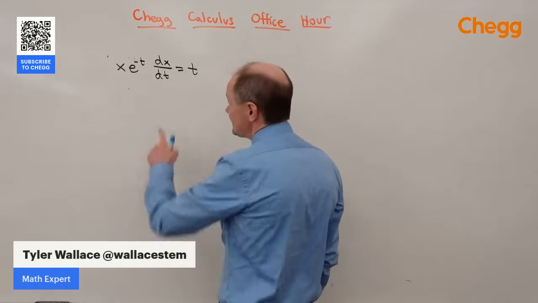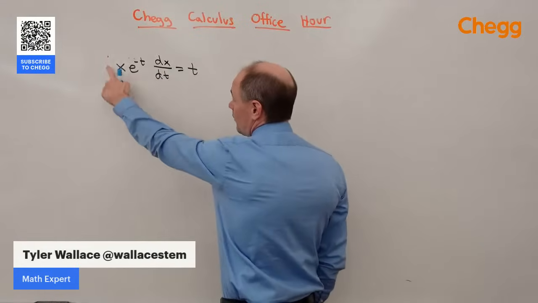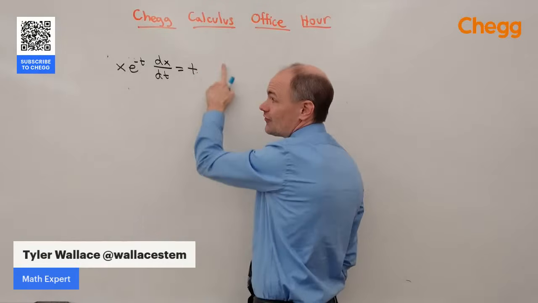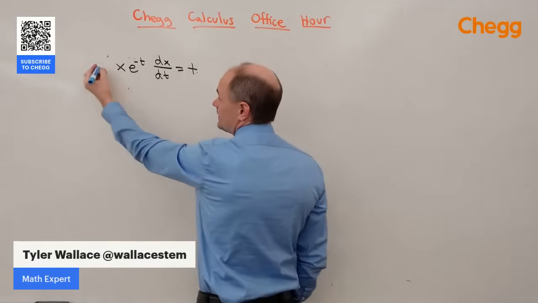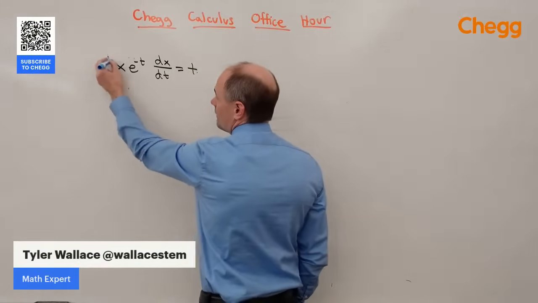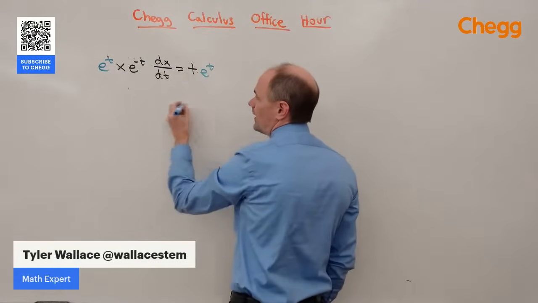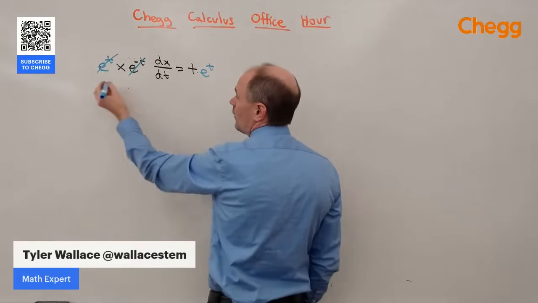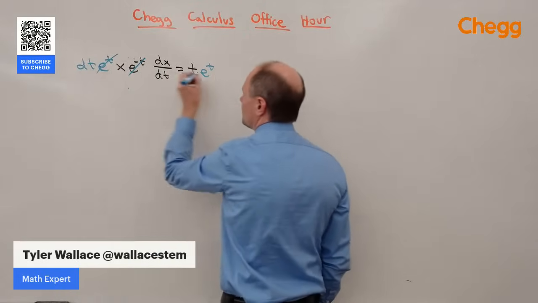So since dt is in the denominator, we're going to multiply both sides by dt, which means I need everything with t over here on the right side. This is e to the -t. I'm going to multiply by e to the t on both sides so that e to the -t and e to the t can reduce out. Then I'll also multiply by the dt on both sides.